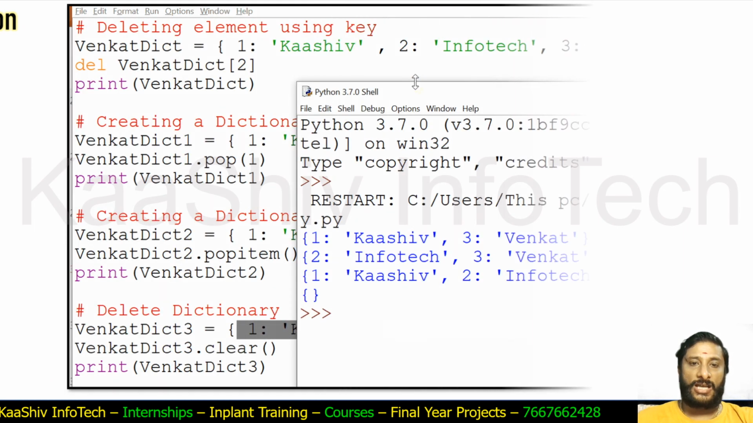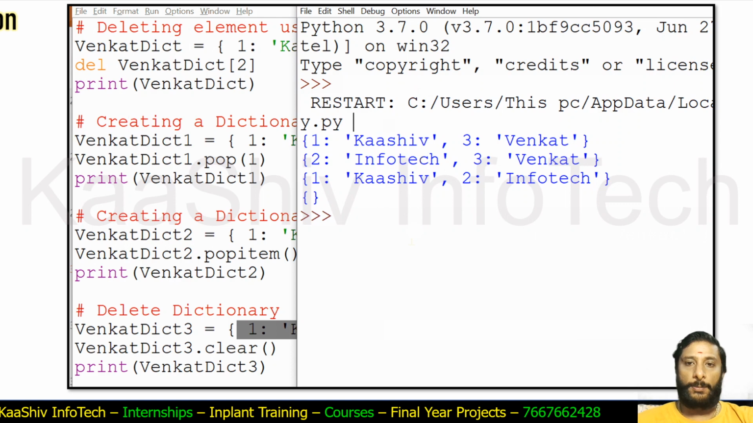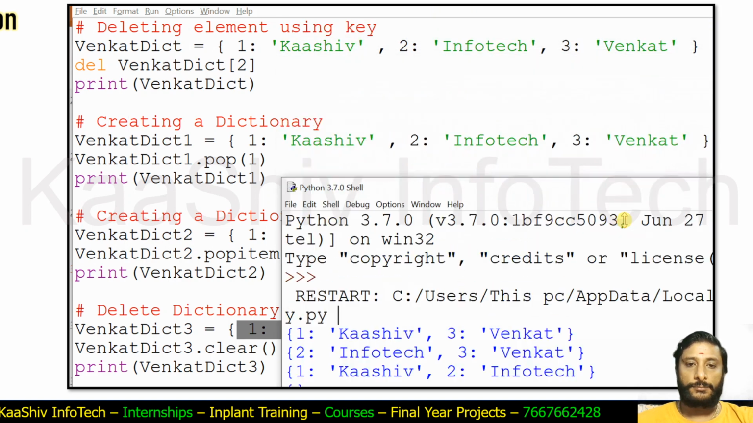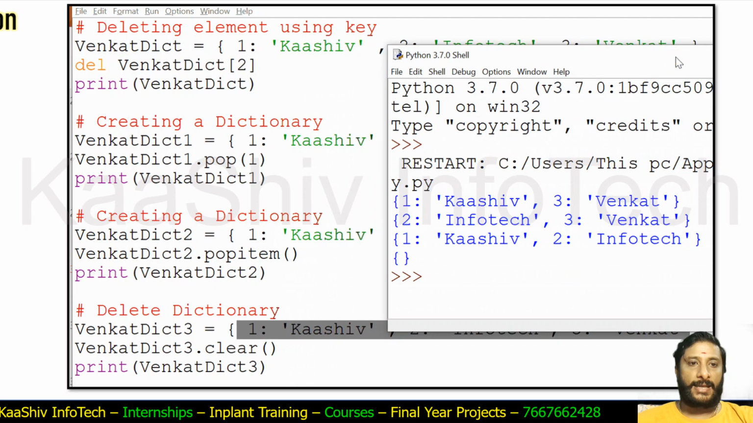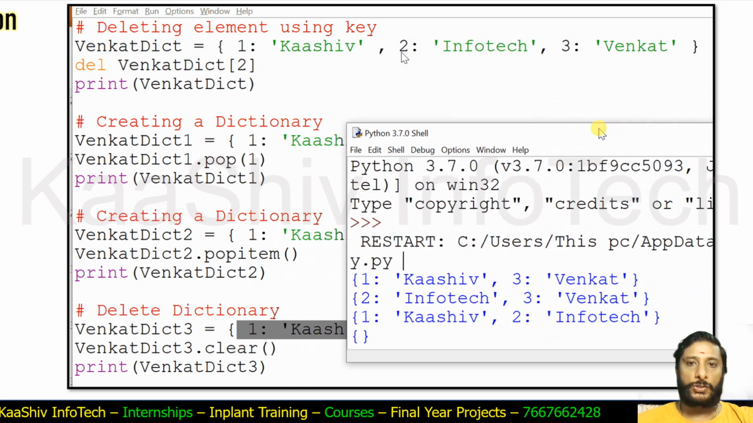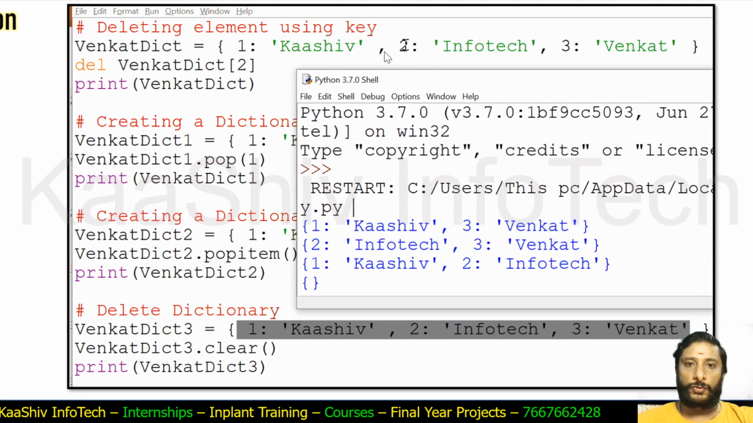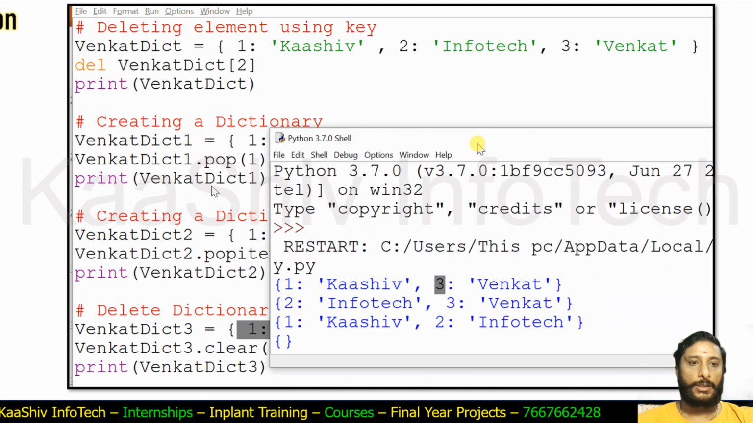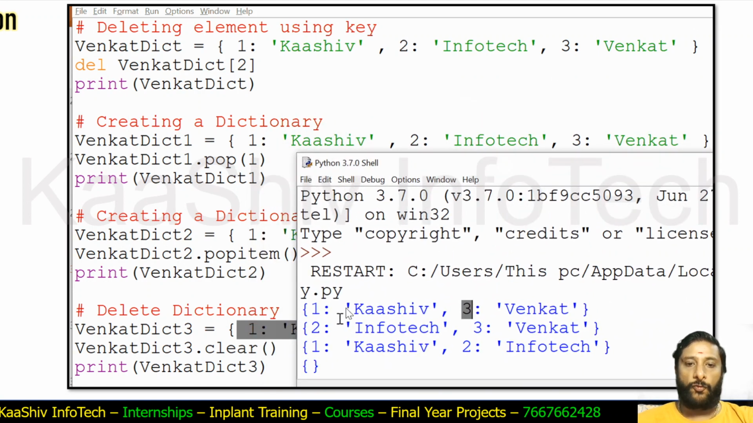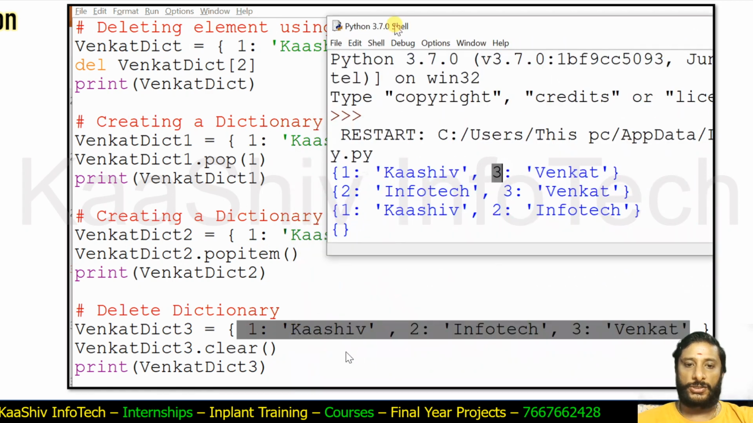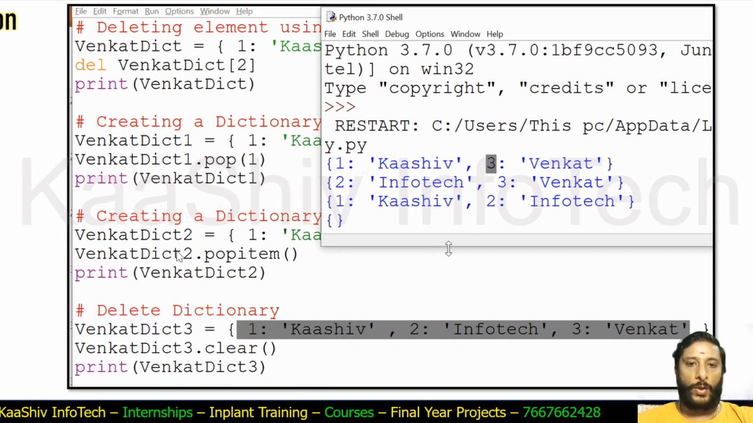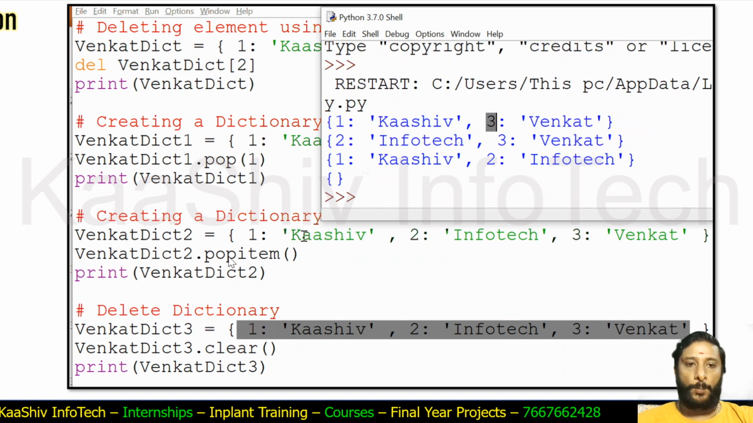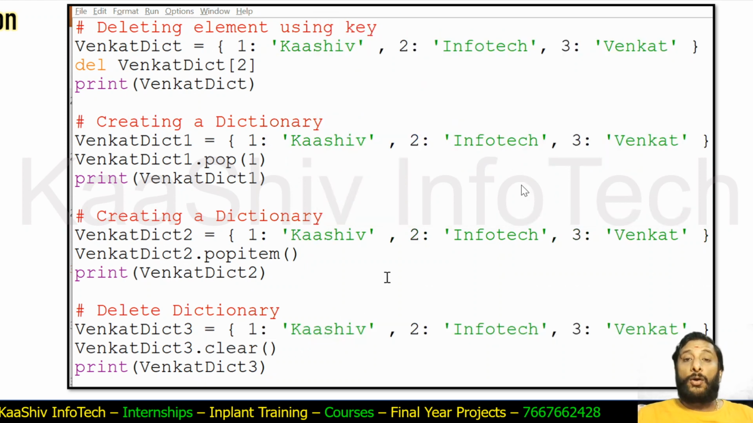Deleting the item or deleting elements, you are able to see it here. I have Venkat dict 1, 2, 3. Delete of Venkat dict of 2, Infotech is removed here. Okay, so over here, pop of 1, Casio is removed here. Now Venkat dict 3, pop item, so 3 Venkat is removed here. And delete of dictionary will clear, will delete everything. This is how your operations in dictionaries can be achieved.